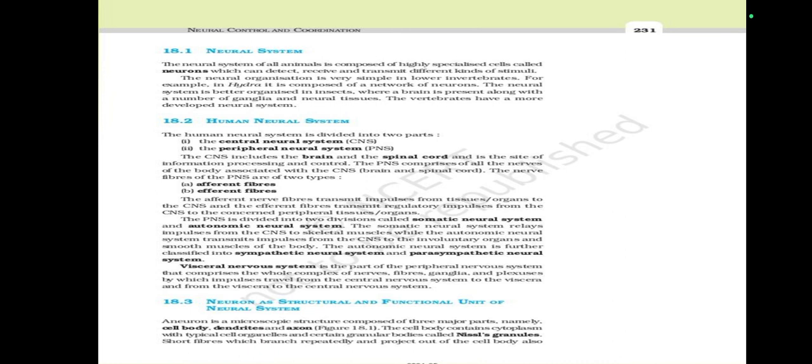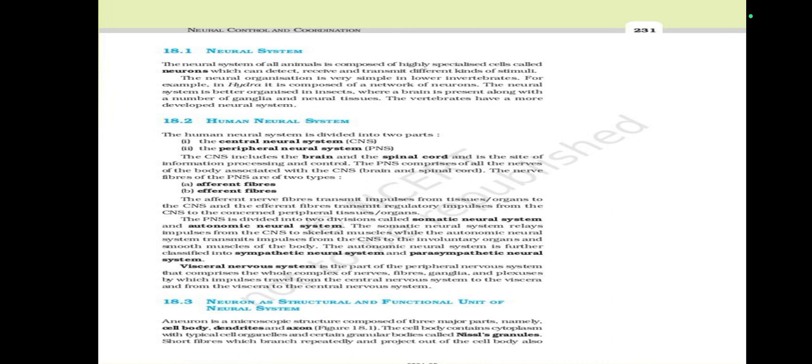The PNS is divided into two divisions called the somatic neural system and autonomic neural system. The somatic neural system relays impulses from the CNS to skeletal muscles, while the autonomic neural system transmits impulses from the CNS to the involuntary organs and smooth muscles of the body. The autonomic neural system is further classified into sympathetic neural system and parasympathetic neural system.